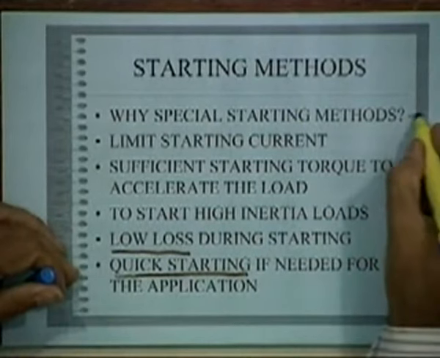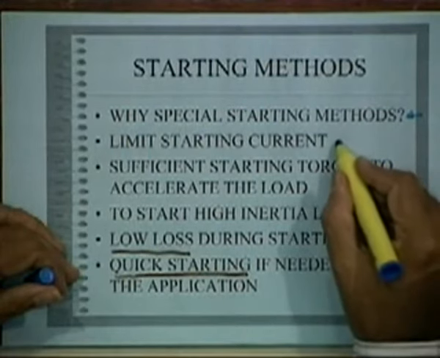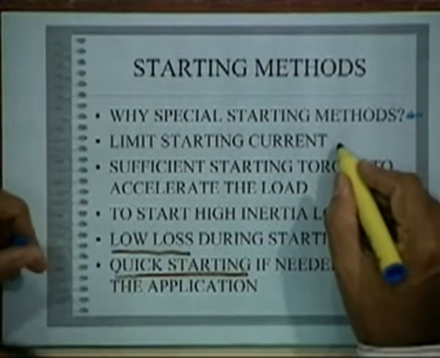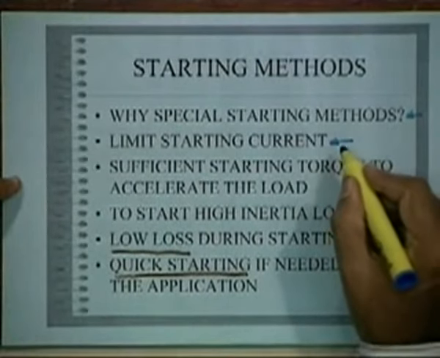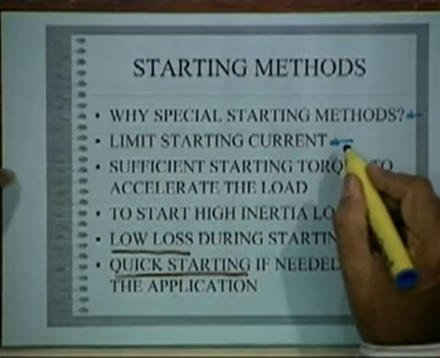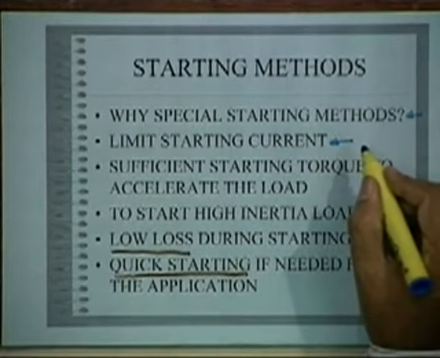Why do we need starting in the first place? It is because we want to limit the starting current. We also said why we have to limit it: the starting current is generally high, 4-5 times the normal value. If more motors are started, it will create a dip in the electrical network, so the neighborhood's gadgets will be affected if there is a large dip in the voltage. So the electricity board insists that you must limit your starting current, not because your motor gets affected, because your motor can withstand high currents for a short period.